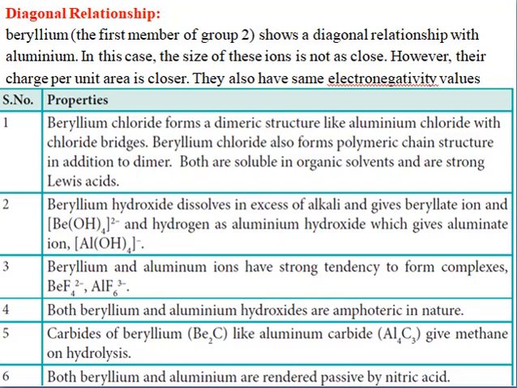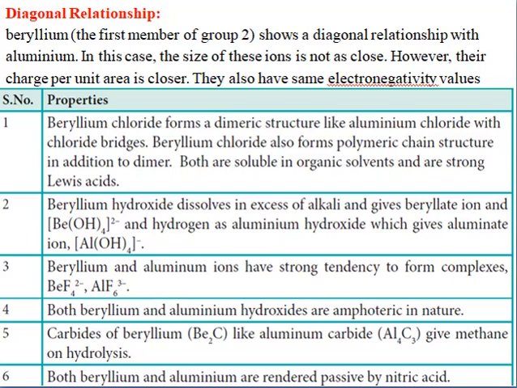Beryllium hydroxide dissolves in excess alkali and gives the beryllate ion. Similarly, aluminium hydroxide also gives the aluminate ion, whereas the other alkaline earth metals will not give such reactions. And beryllium and aluminium ions have a strong tendency to form complexes, such as beryllium tetrafluoride and aluminium hexafluoride. Those complexes are not formed by the other elements of that group.